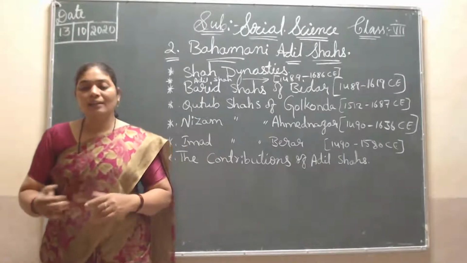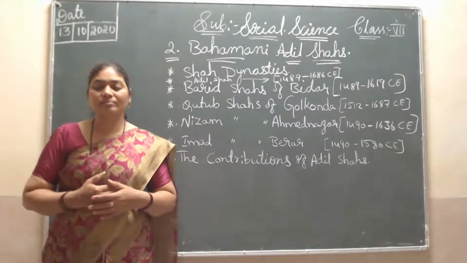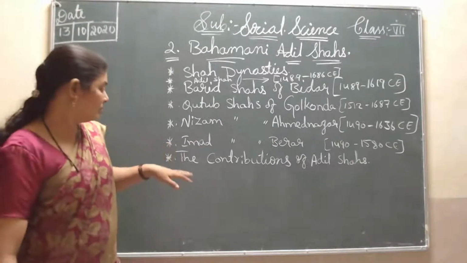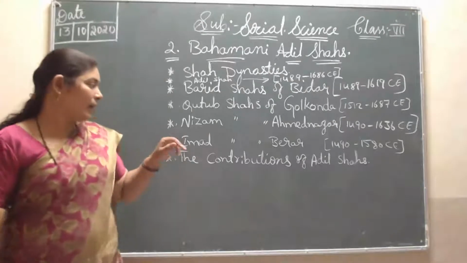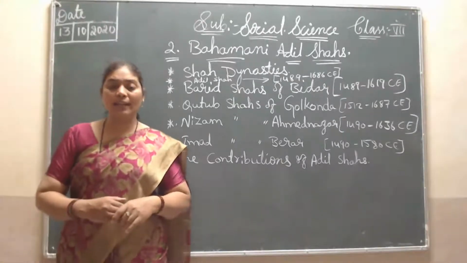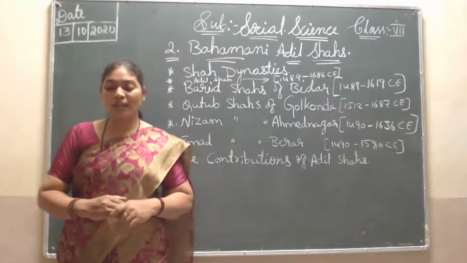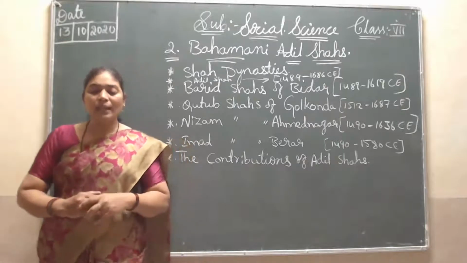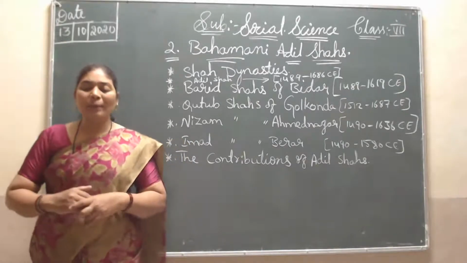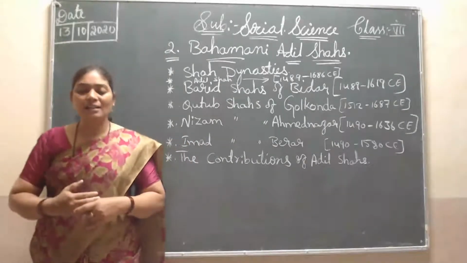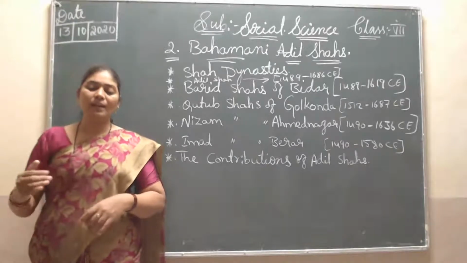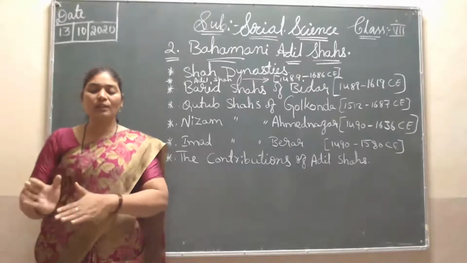So this Imad Shah dynasty started ruling. It was situated between the Penganga and Wainganga rivers, at Wardha, then Tapti to the north of Bidar.